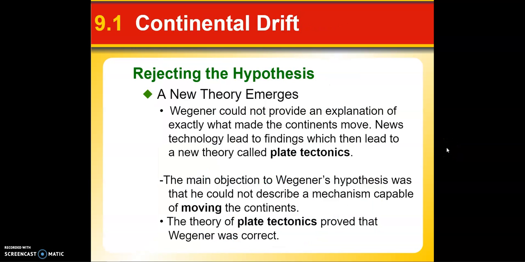Rejecting this hypothesis, a new theory emerges. While Wegener couldn't provide an explanation of exactly what made the continents move, new technology led to findings which then led to the theory that we now call the plate tectonic theory. The main objection to Wegener's hypothesis was that he couldn't describe the mechanism capable of moving continents. These are giant pieces of land.